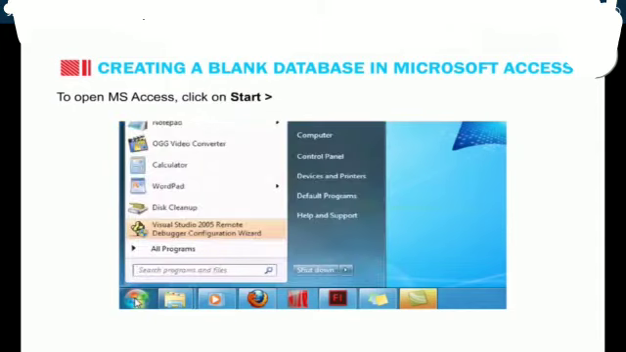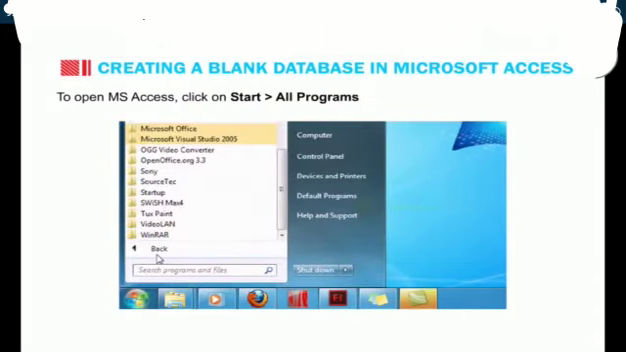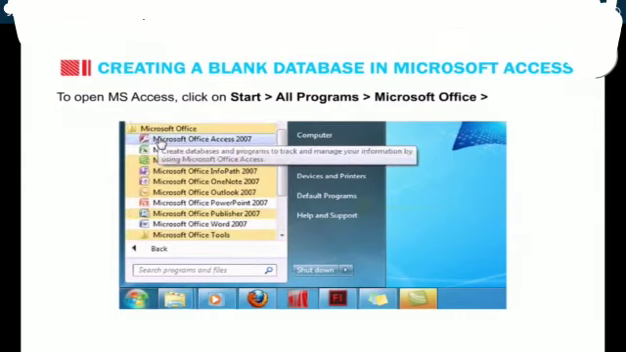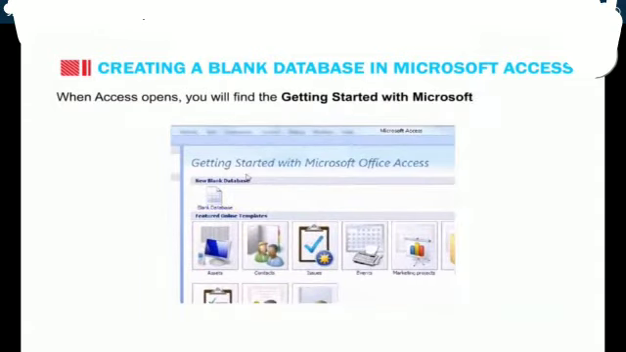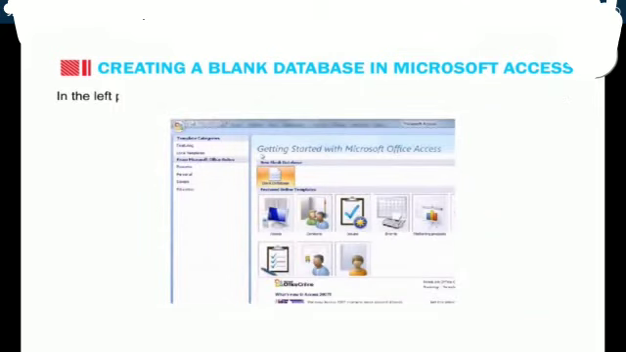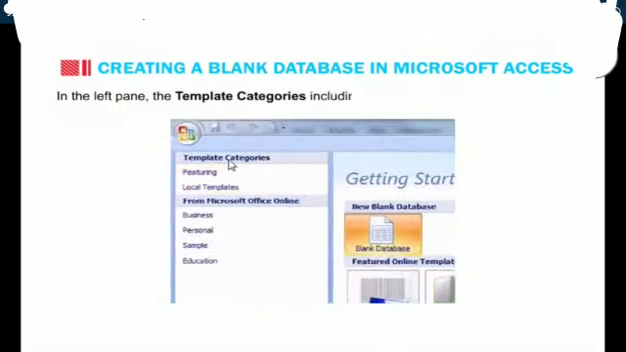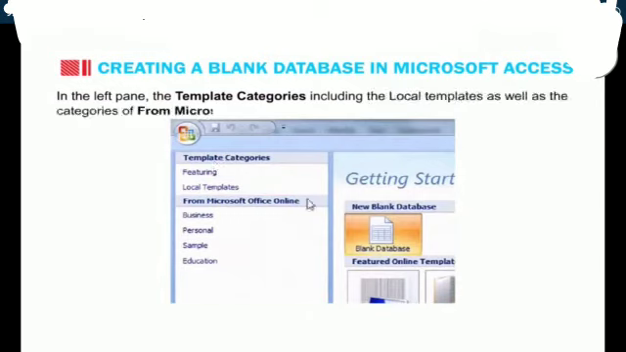To open MS Access, click on Start, then click on All Programs, then click Microsoft Office, and then click Microsoft Office Access 2007. When Access opens, you will find the Getting Started with Microsoft Office Access window. In the left pane, the template categories, including the local templates as well as the categories from Microsoft Office Online, are listed.